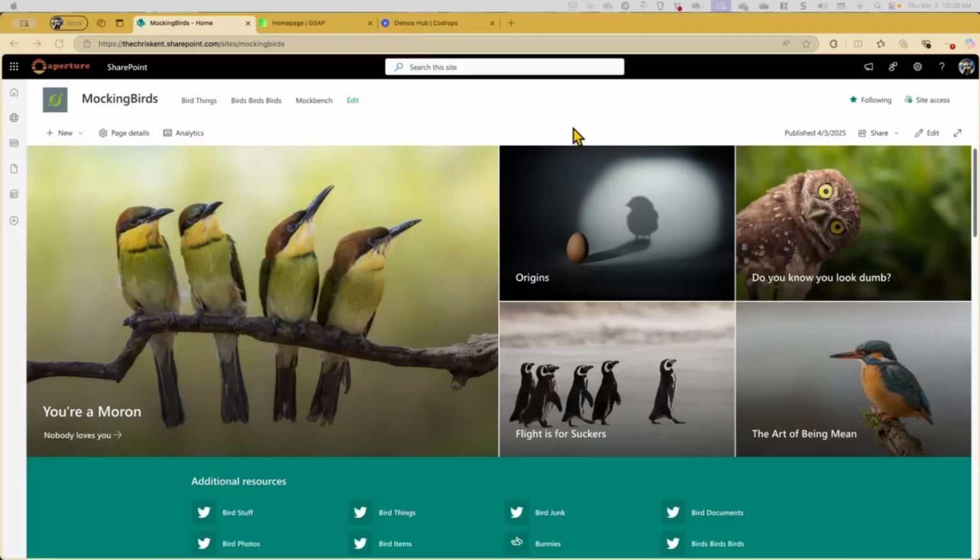So if we head over to our Mockingbird site, as we know, the mockingbirds love nothing more than to mock others, like humans and so on. And of course, they love to do this just like humans in some ways. Humans love to watch birds. We like to go out and watch the birds and make fun of them the whole time, I assume. We're all saying nasty, snide remarks about those birds all the time. Well, the birds are no different. The birds also say those kinds of things about the humans, and they wanted to have that represented in their intranet. It's a core value to them, the mocking of others. So they wanted some way to do that.